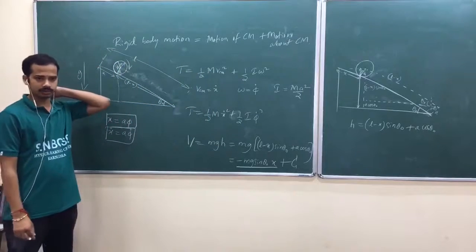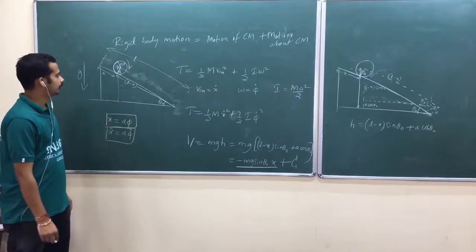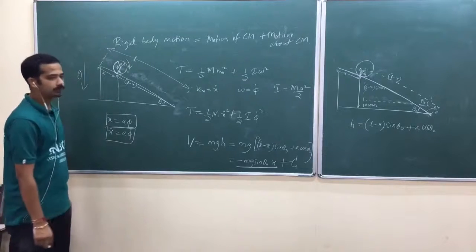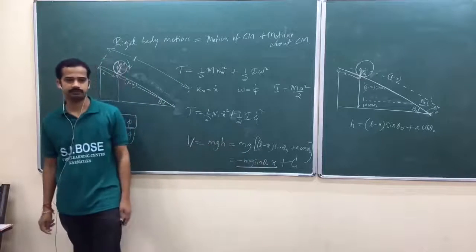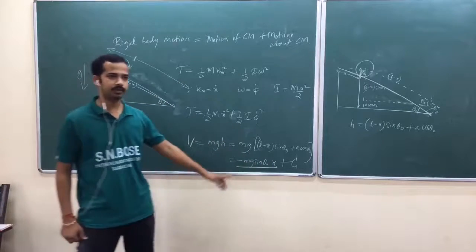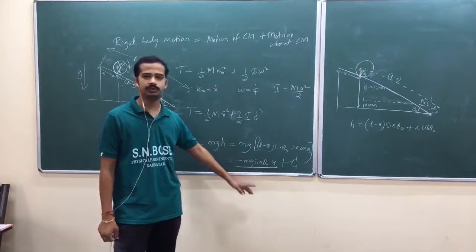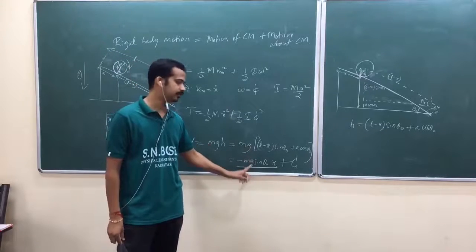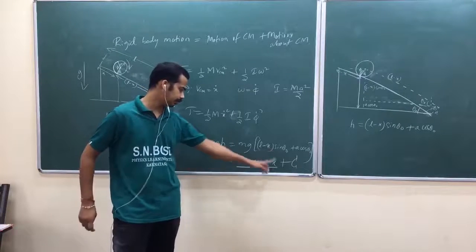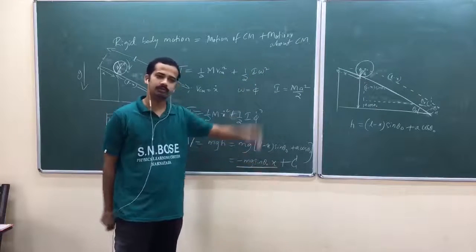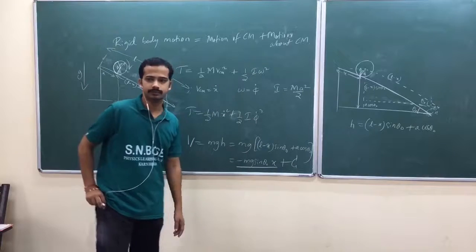That's also okay. But work out the geometry carefully. Whatever reference point you take, this part should come. Because if this differs, then your equation of motion will differ, isn't it?